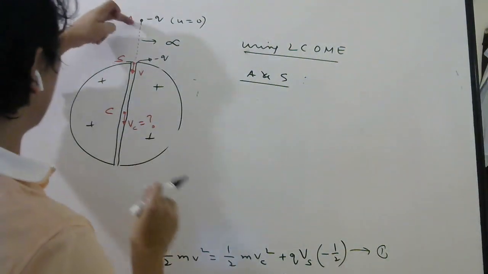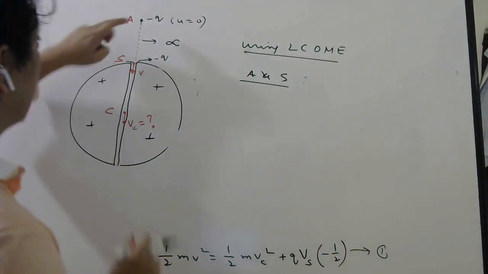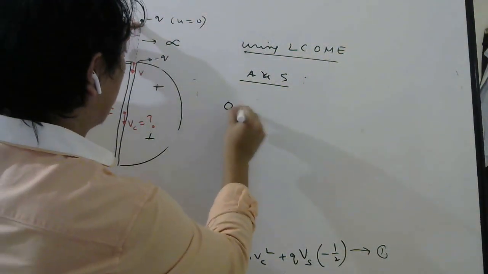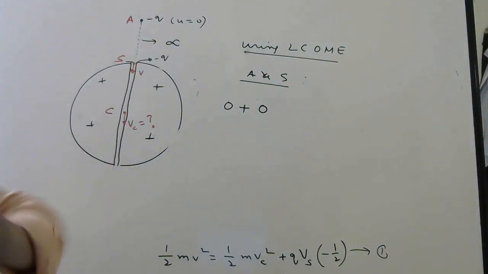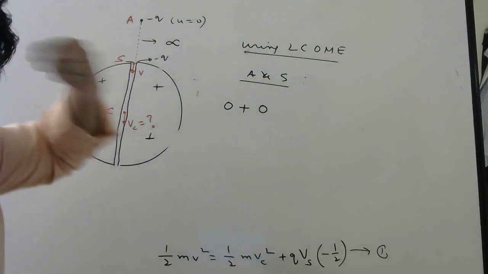So between A and S, use law of conservation of energy. What is the kinetic energy here? 0, because it starts from rest. Potential energy here also 0. Why? Because it is at infinity. Very far in physics means infinity only.